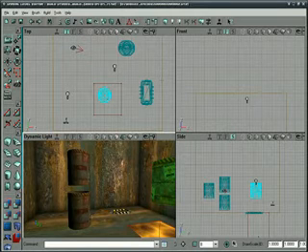Alright, in this lesson, we're going to be discussing how to actually use joint constraints inside of Unreal. Okay. So let's get started.